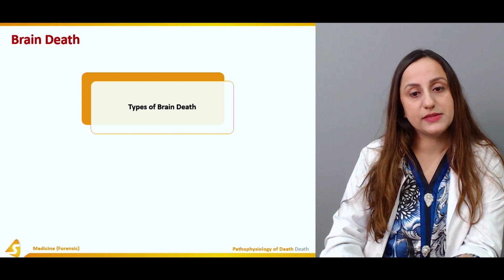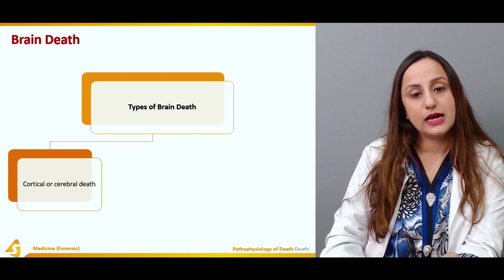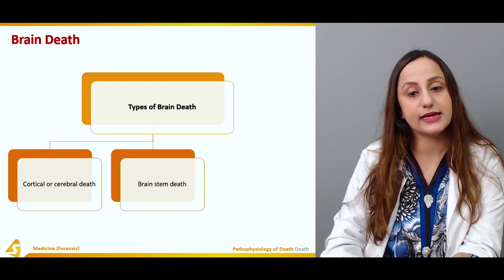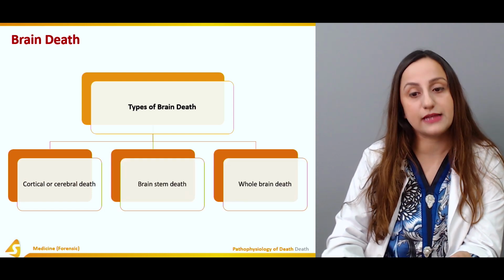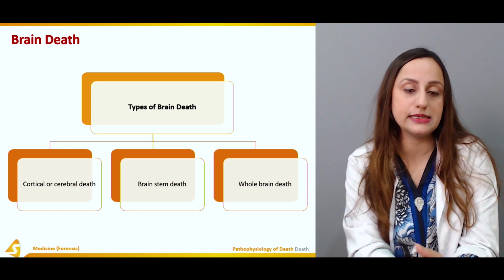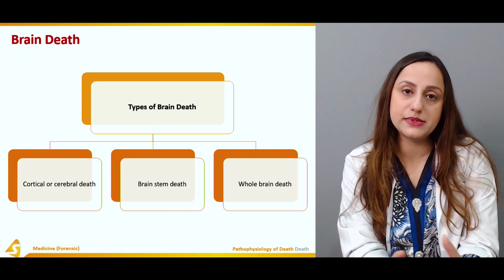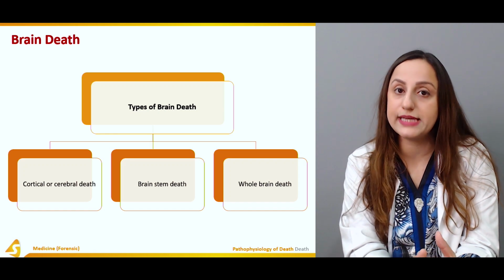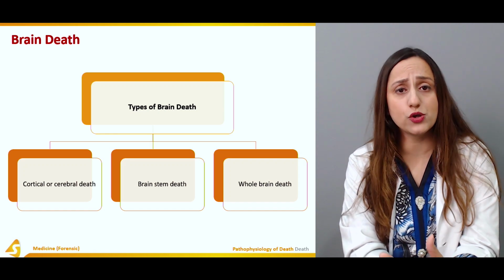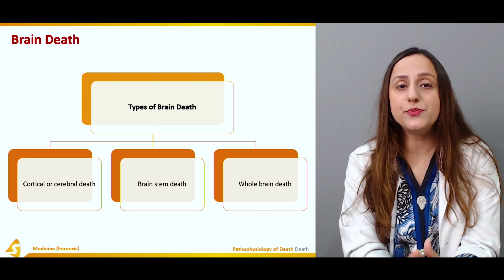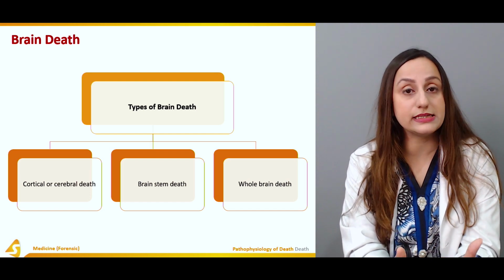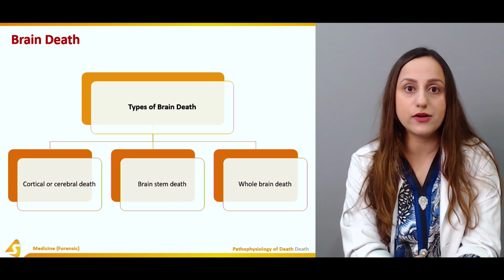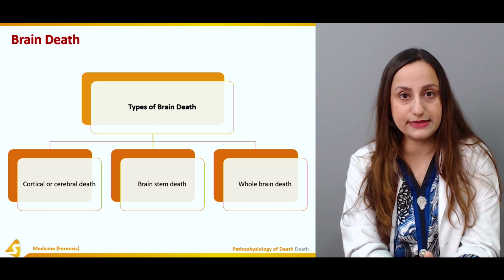Now the types of brain death. First of all, we'll consider the cortical or cerebral death, then the brainstem death, and finally the whole brain death. Initially, when a person dies, the cortical or cerebral death occurs. That is followed by the brainstem death. The brainstem death has a lot of clinical tests that we can perform to determine whether a person is dead or not at this level.